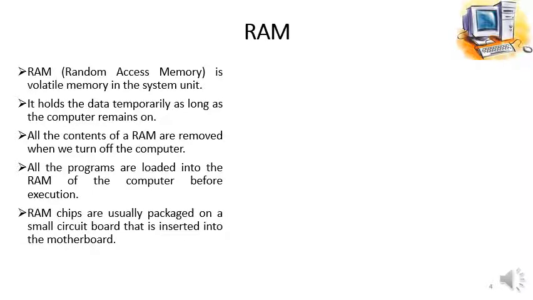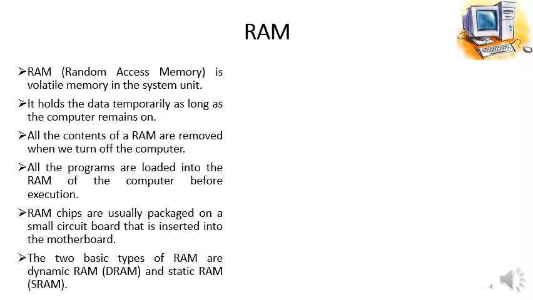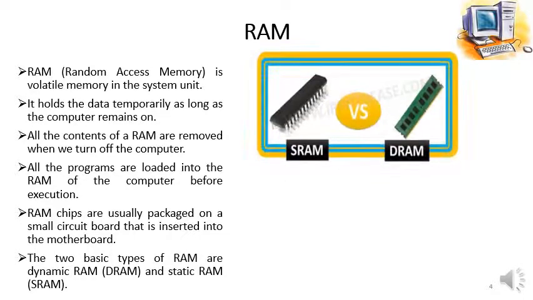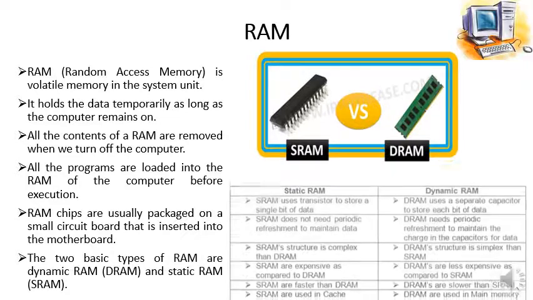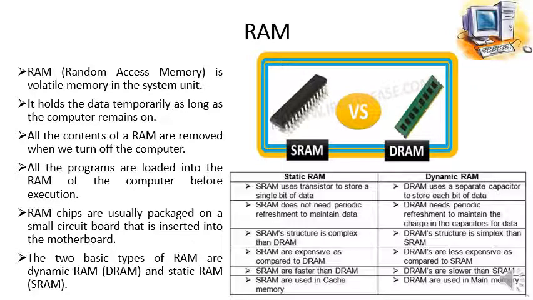RAM chips are usually packaged on a small circuit board that is inserted into the motherboard. The two basic types of RAM are dynamic RAM, we call it DRAM, and static RAM, which is called SRAM in short. Here in this picture, the SRAM and DRAM are shown, and this is the comparison table of SRAM, that is static RAM, and dynamic RAM.